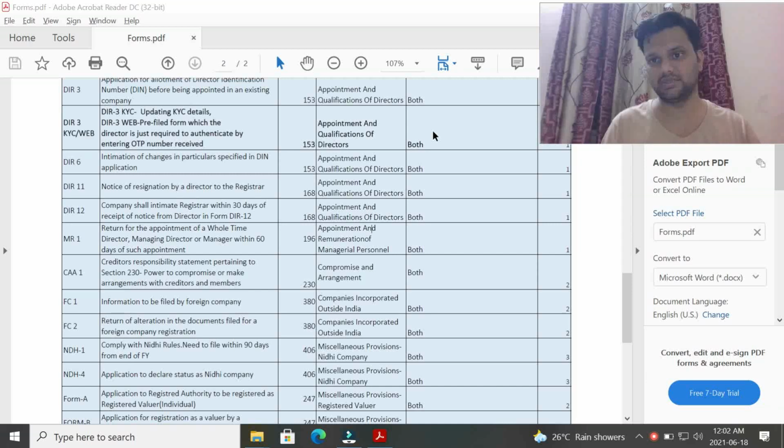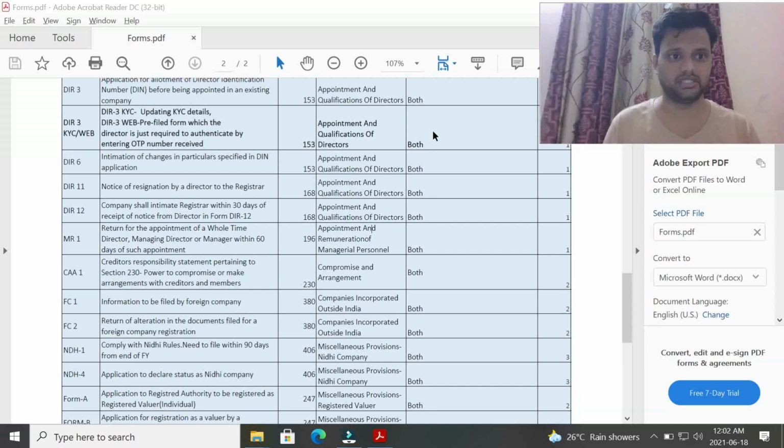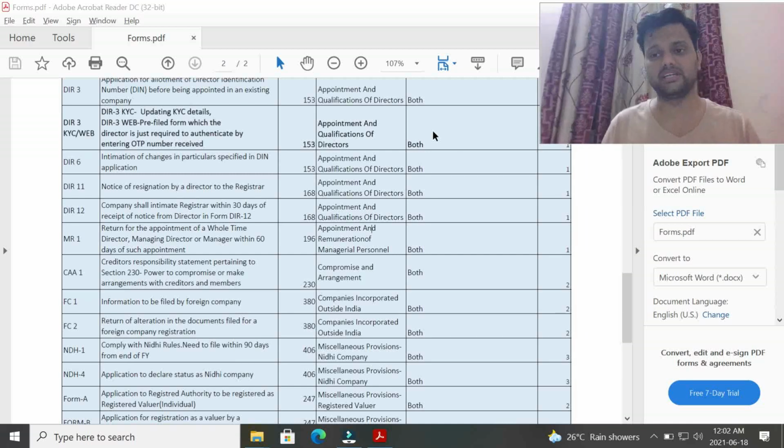So DIR-6 is basically if there is any change in your details which were mentioned in the DIR-3, within 30 days of such change, you have to inform the registrar in DIR-6 that these particular details were changed in my application. Now there will be a confusion and a question: DIR-3 KYC is already there, which gives an opportunity to the director to update his details every year. This is an annual compliance, right? Then why is DIR-6 required again? So this is a valid question.